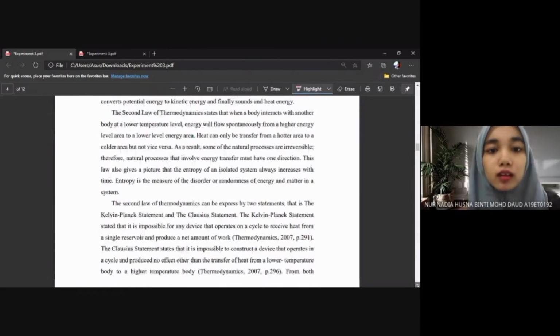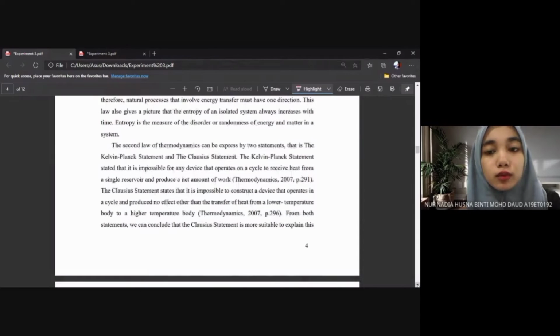So the second law of thermodynamics can be expressed in two statements. The first statement is the Kelvin-Planck statement and the second statement is the Clausius statement. The Kelvin-Planck statement states that it is impossible for any device that operates on a cycle to receive heat from a single reservoir and produce a net amount of work. It means that no device can achieve 100% efficiency.